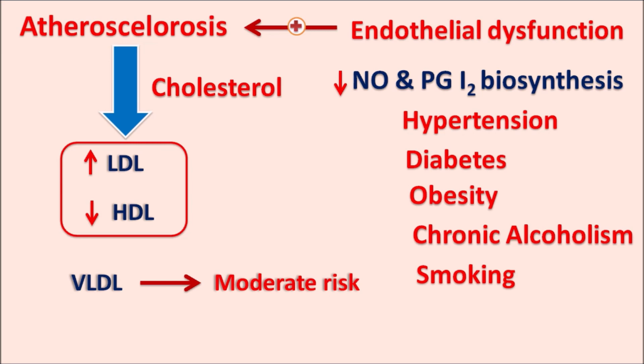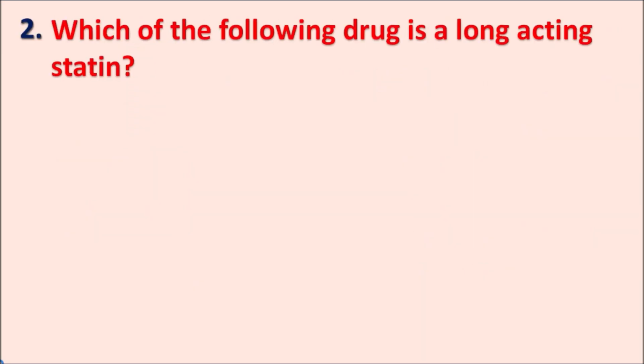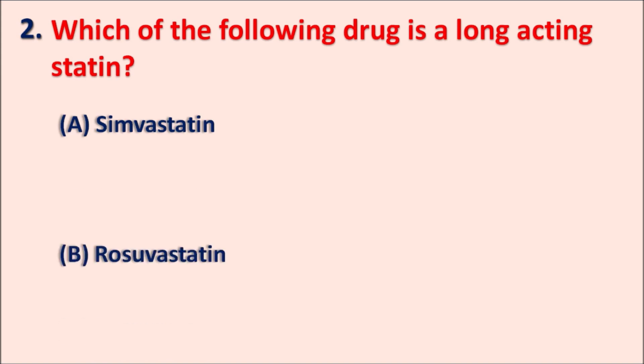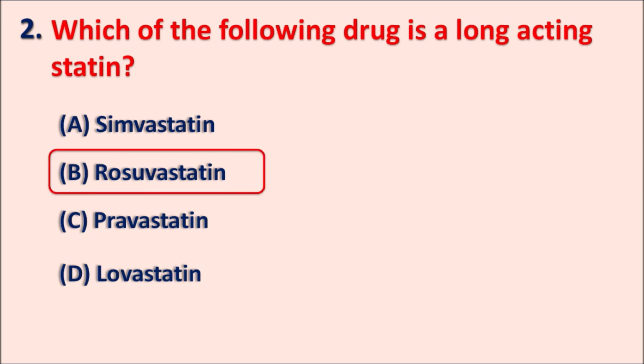they promote atherogenesis. Second one, which of the following drugs is a long-acting statin? A. Simvastatin, B. Rosuvastatin, C. Pravastatin, and D. Lovastatin. All these drugs are competitive inhibitors of the HMG-CoA reductase enzyme, thereby they inhibit cholesterol biosynthesis in the liver. So here, which drug is long-acting? The right answer is Rosuvastatin. Rosuvastatin along with another drug, atorvastatin, these two drugs are the long-acting anti-hyperlipidemics.